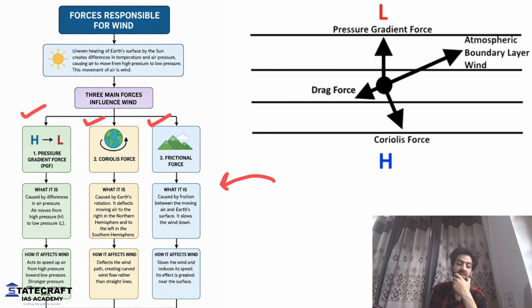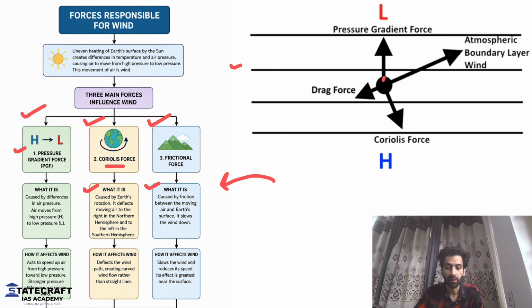Now come back to this where I told you what is written. In the first part, you will see pressure gradient force is caused due to difference in air pressure, as I already told you. Coriolis force is caused due to rotation of Earth. This is also mentioned. And frictional force is something that resists. Now, how is the interplay of these three forces responsible for wind? Look at this diagram now.